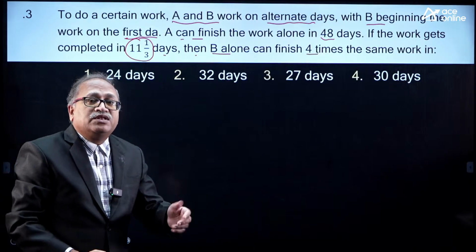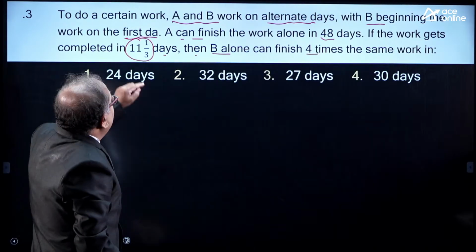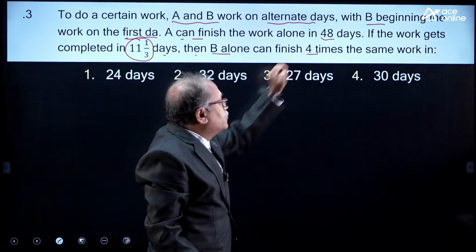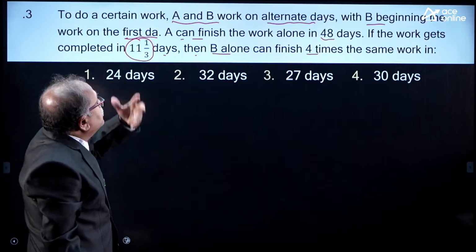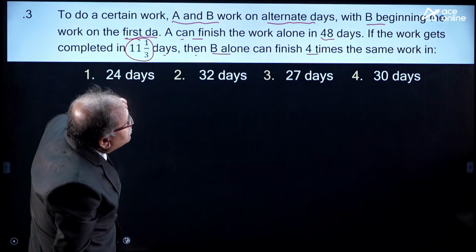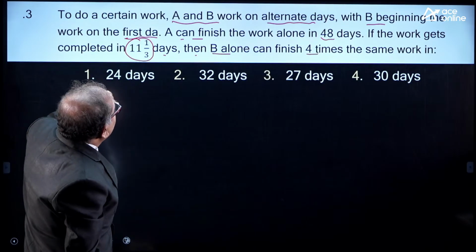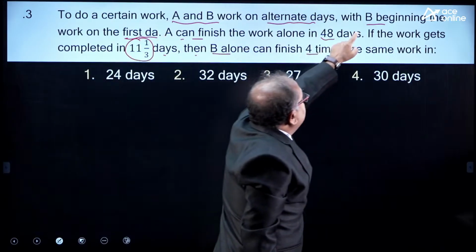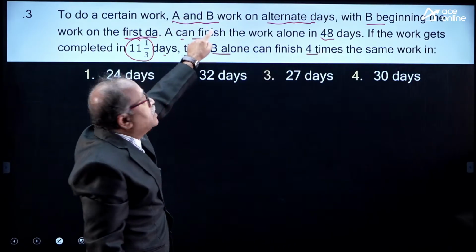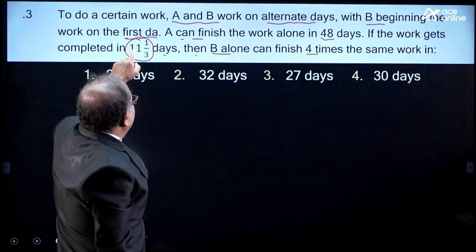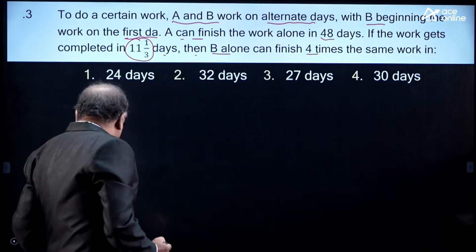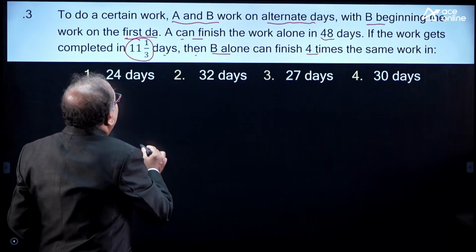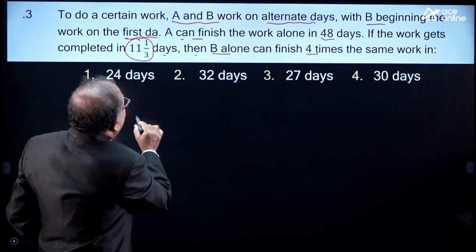Just get familiar with the different type of condition. Here I know that A can finish the work in 48 days, and they work alternately, starting with B. So, BA, they are completing the work in 11 1 by 3 days. For your clarification, I am just writing the information over here.